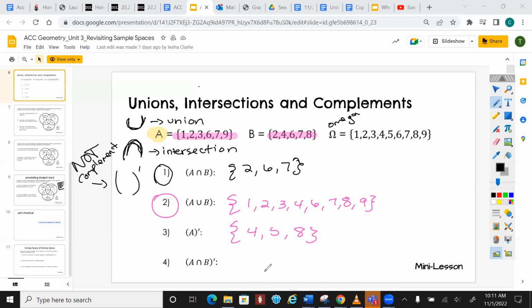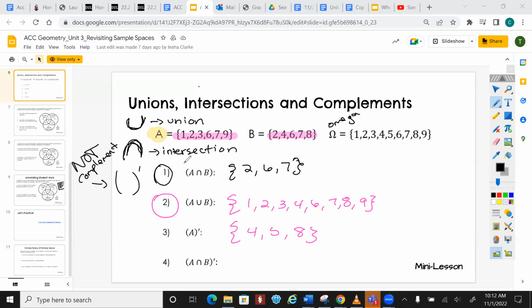Does that make sense? That's everything that's not in A, but that is in one of the sets that's listed. So again, the little apostrophe outside is like, haha, not.